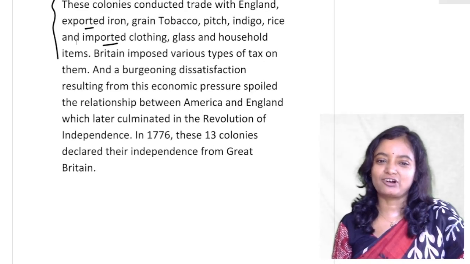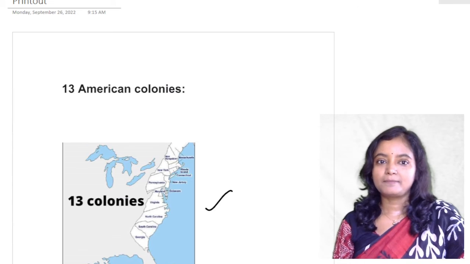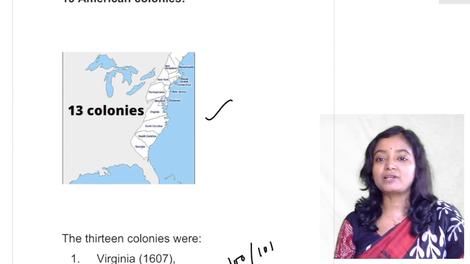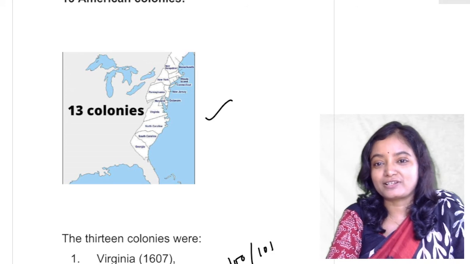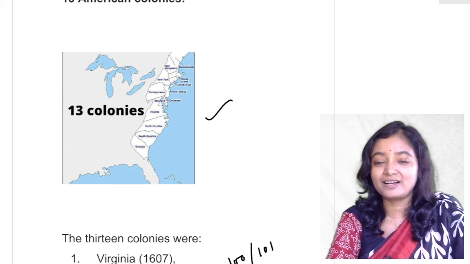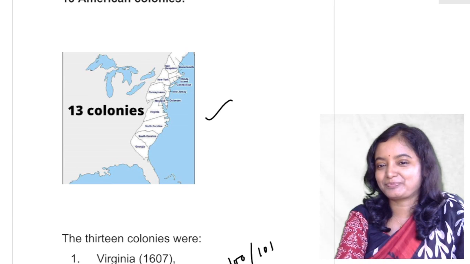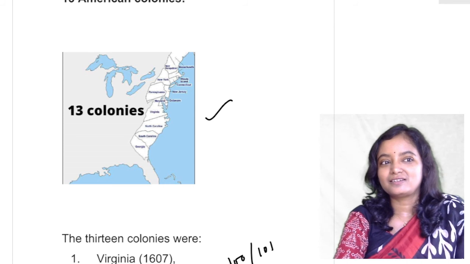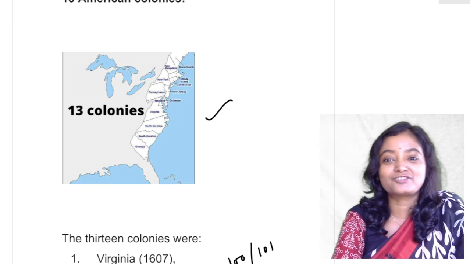So it is a very short video and there is not much to discuss, but even then these 13 American colonies have great importance, because they comprise the history of America and the history of early settlers, and they are the powerhouse or storeroom of American literature.